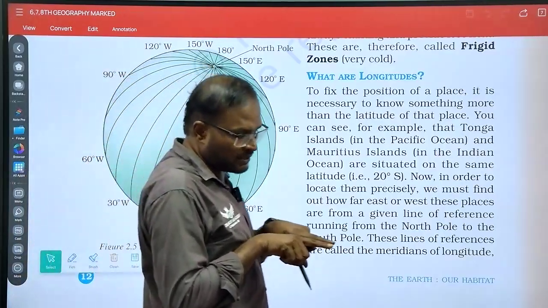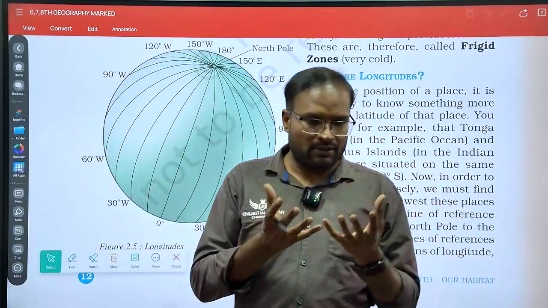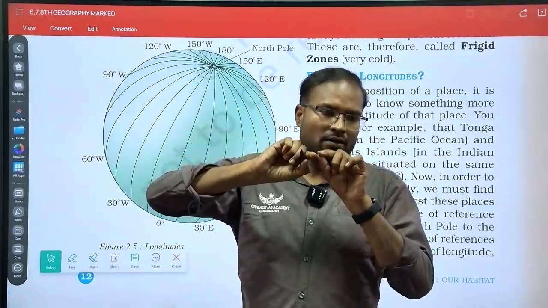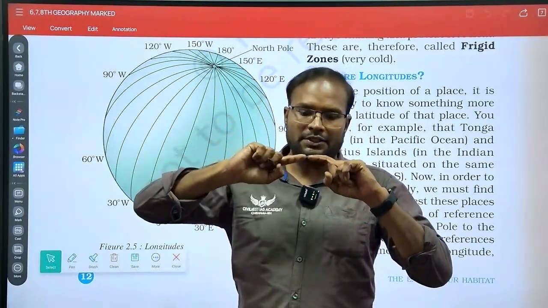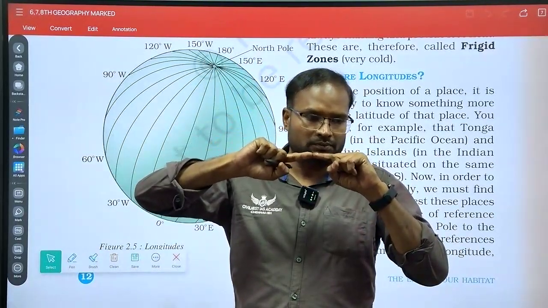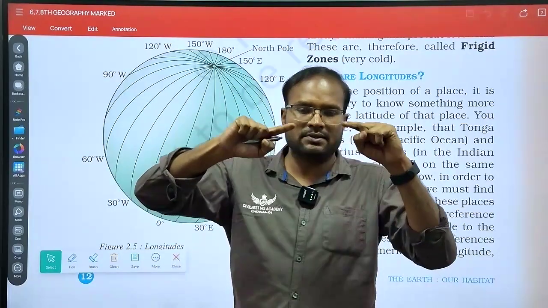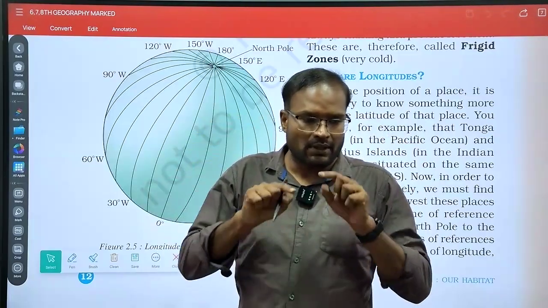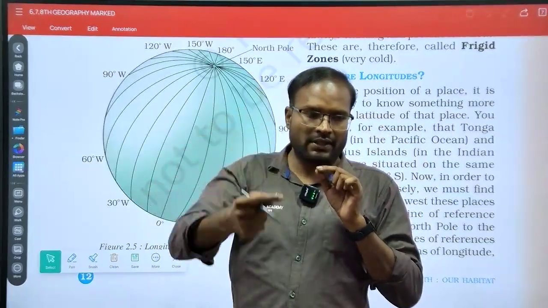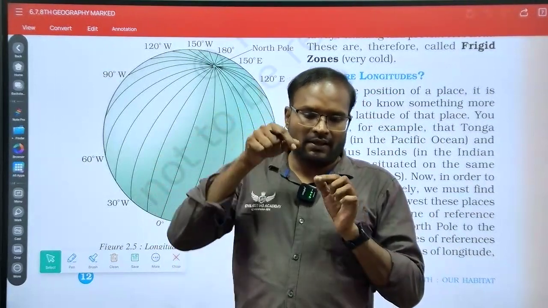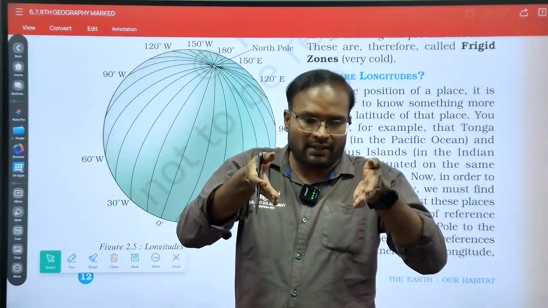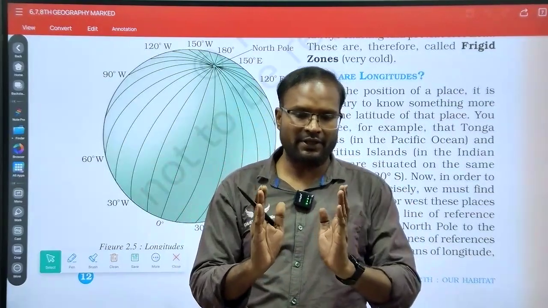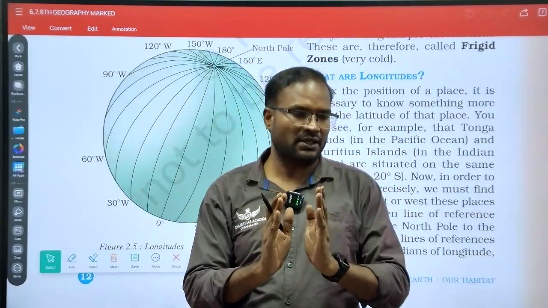Just consider a ball in my hand. This is the north pole, this is the south pole. All longitudes start from the north pole, cover the entire surface and converge at the south pole. This is 0 degree, this is 1 degree, so they are diverging, and near the pole they are converging. So the distance between two longitudes is not the same.